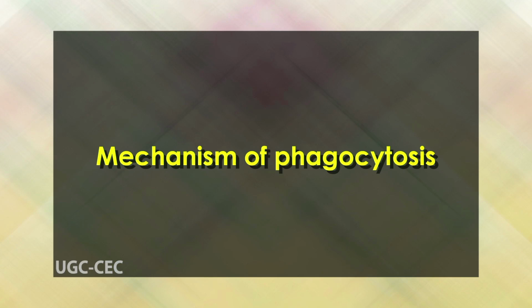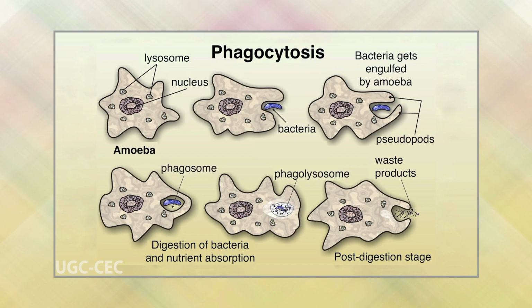Now, let us have an idea about the mechanism of phagocytosis. The important steps involved in the process of phagocytosis are as follows. First step, the cell that will perform phagocytosis is activated.